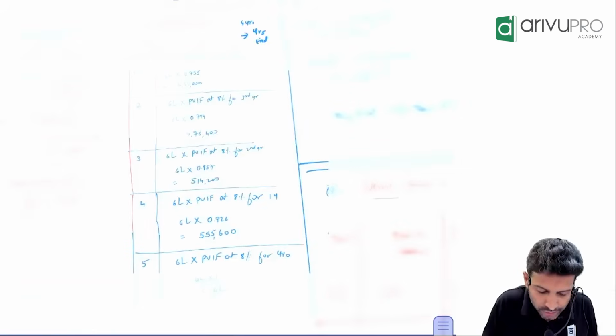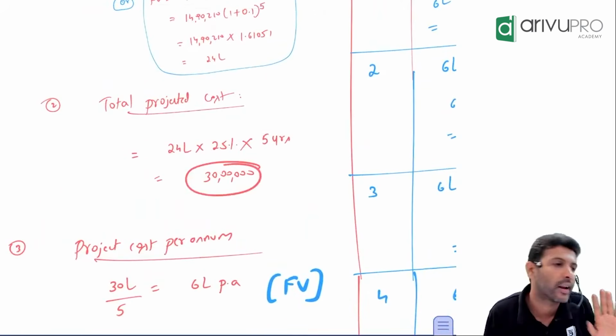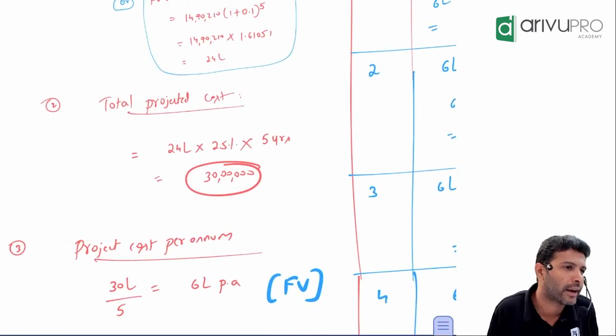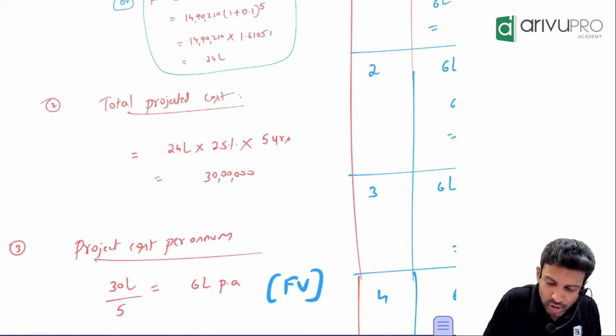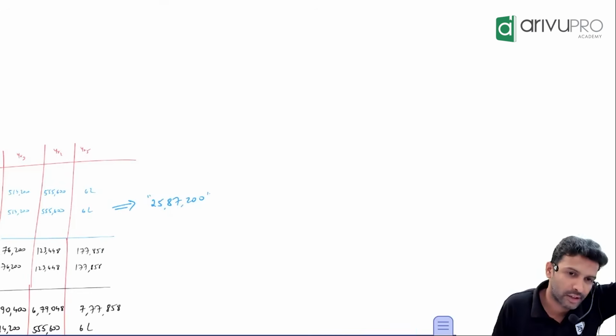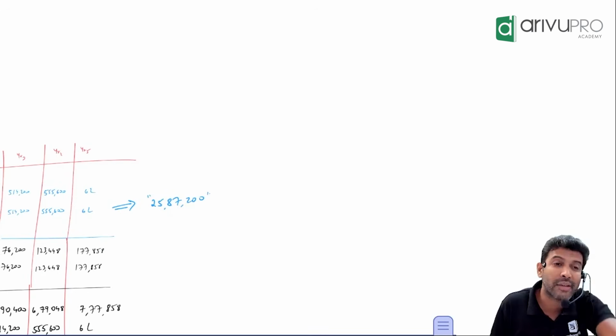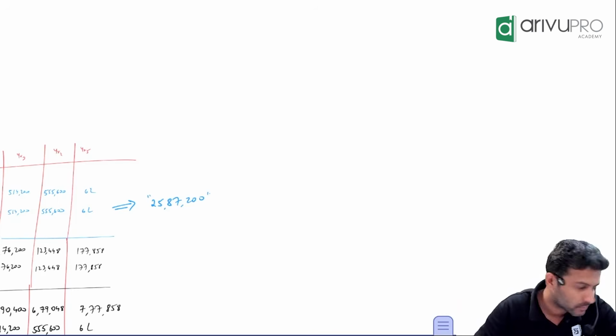But are you going to settle the liability at 25,87 or 30 lakh? What am I hinting towards? We have done this; lease we covered this. 2587 is the present value. 30 lakh is the future value. The difference between those two is the time value of money, the finance charges. For that you'll have to put up a table. You know the table. Tell me.